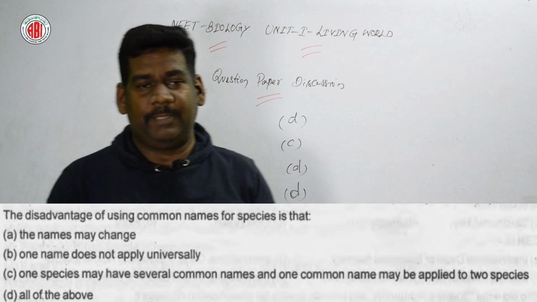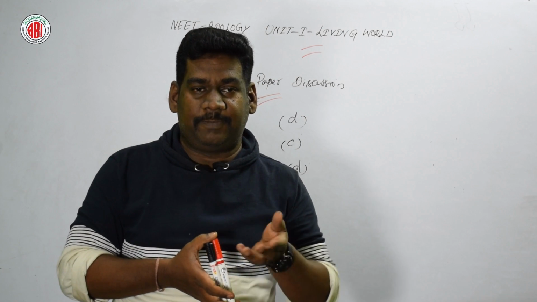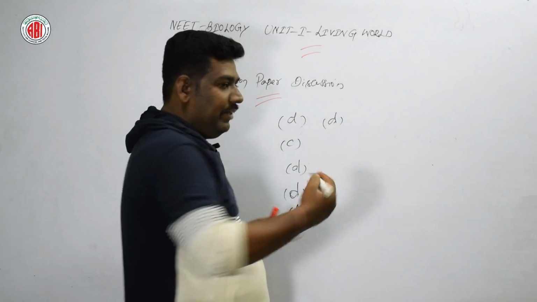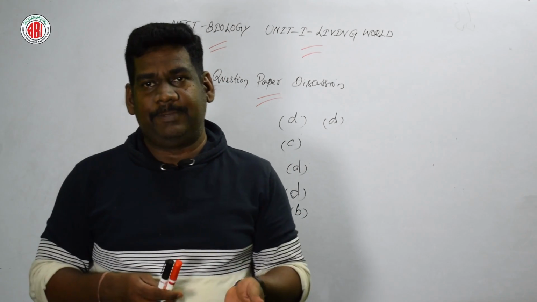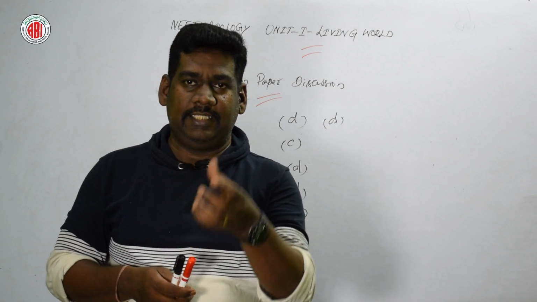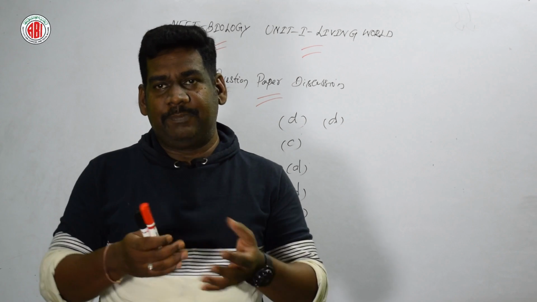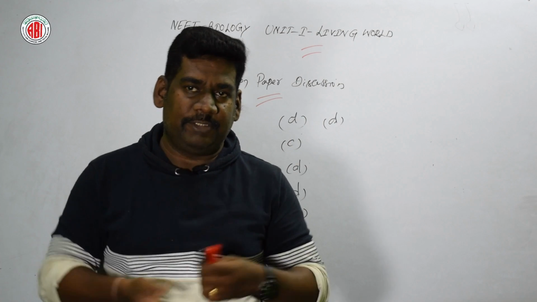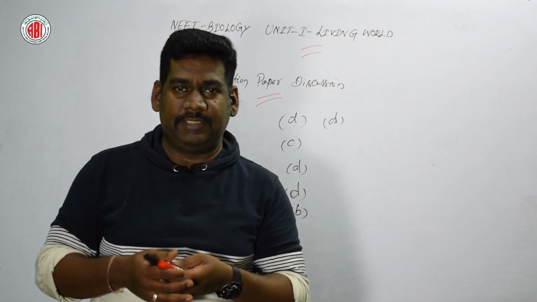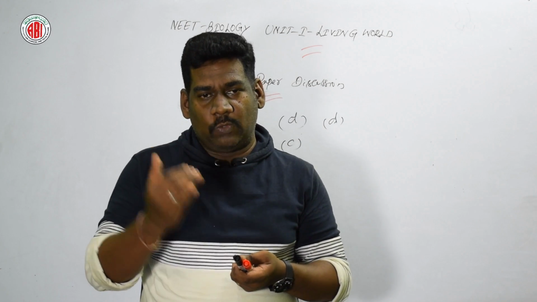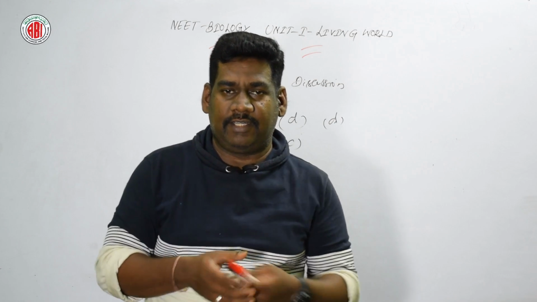Yes. These many problems we will get. All the statements are correct. So for this particular question, option D is the right answer. So when we use a common name for any kind of species, plant or animal, instead of the biological name or scientific name, what will happen? The names may change. Of course, from region to region, or continent to continent, the names may change. That is one problem. And next, one name does not apply universally. Yes, a similar name we cannot apply universally for the entire world.